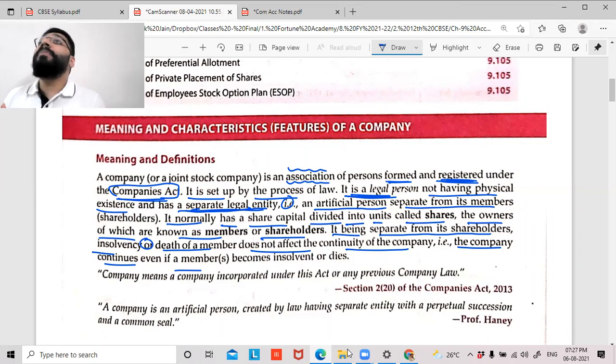This is also called perpetual succession. I'll be discussing it shortly. It is also called perpetual succession, which means what? Members may come and go, shareholders may come and go, owners may come and go, for whatever reasons. But because of them going, it should not affect the business. That is the concept of separate legal entity. That is the concept of perpetual succession, which we'll be discussing again.